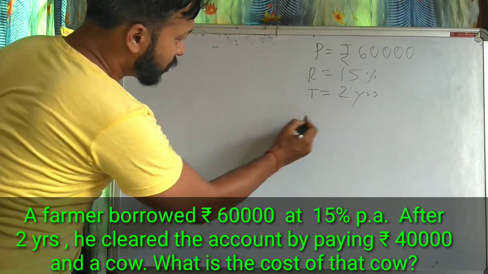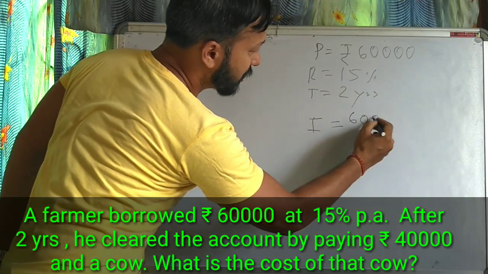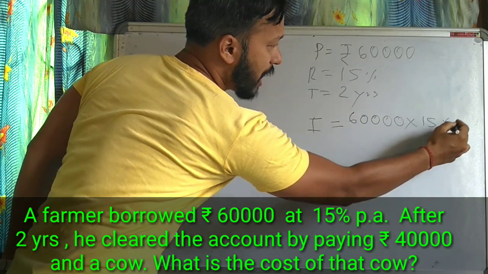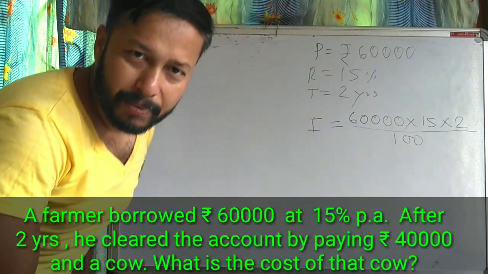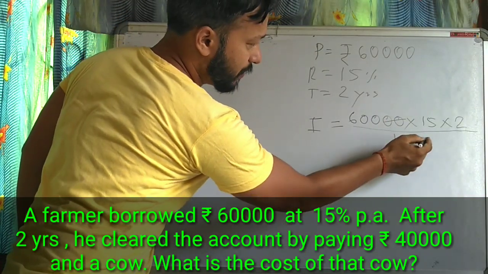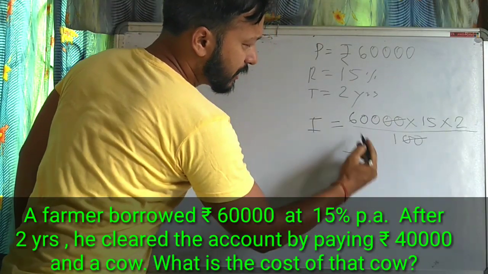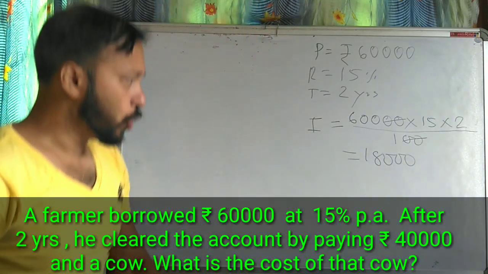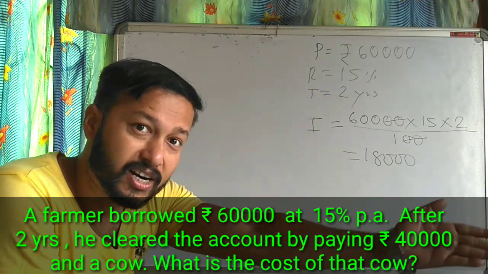So interest equals PRT by 100. P is 60,000. What is R? 15. What is time? 2, by 100. That is PRT by 100. So now the zeros are cancelled. So 15 into 30, 30 into 6, 18. This is the answer. Okay. So 18,000 is the extra money which he has to return.